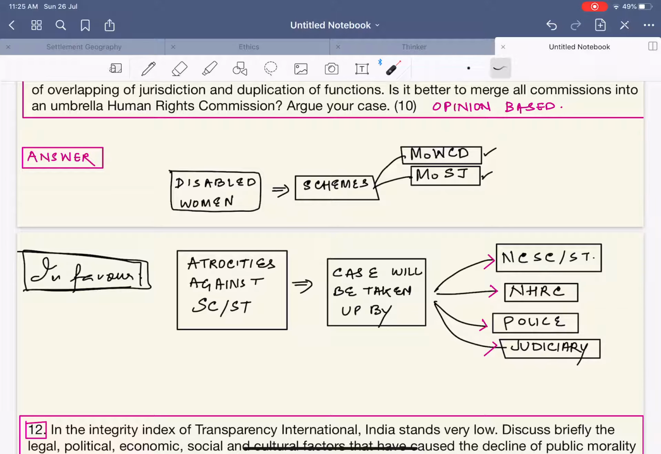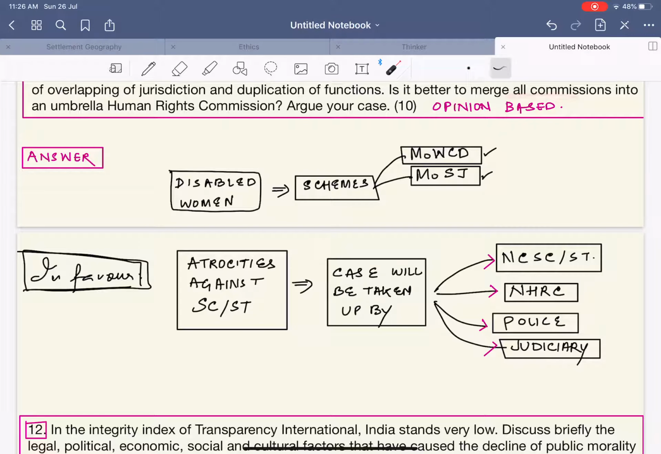Or if I am moving against, I would say that because of the multiplicity of schemes, people will benefit more than having a single human rights commission, because people can have multiple schemes and benefit from multiple schemes. On that basis, you can say that hence we should not have an umbrella organization, rather the different organizations should exist. But I would say stick to the first point, because this is the point where you can explain more rather than this point.